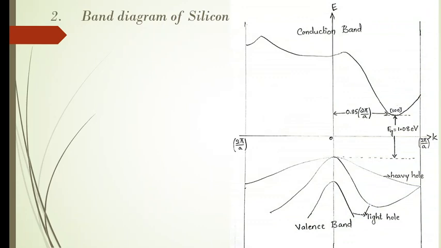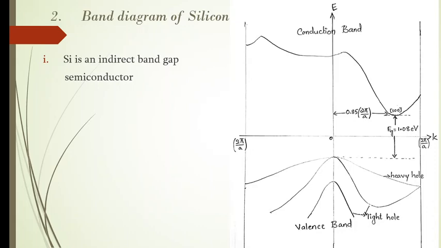So this is the band diagram, which is of its simplest in nature. As such, if you go for studying the band diagram of any semiconductor, the nature is very complex because there we are considering each and every conduction band and valence band oriented along all the directions with its multiplicity factor also. But here I have taken the simplest form. So the diagram is very clear. Let us study its details.